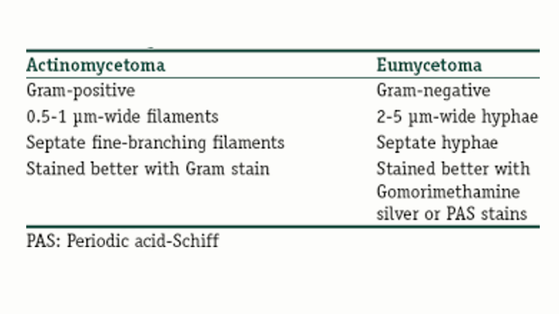So actinomycetoma is a gram positive organism with a 0.5 to 1 micrometer wide filament. It has septate fine branching filaments and it stains better with gram stain. Eumycetoma, on the other hand, as we saw, has 2 to 5 micron wide septate hyphae and stains best with PAS, that is periodic acid Schiff, or GMS, that is Gomori methenamine silver stain.